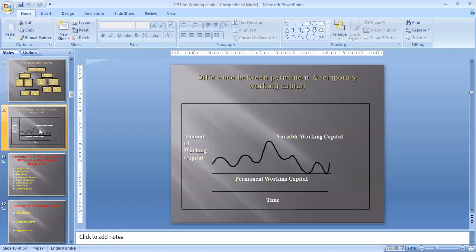You can see the design of this graph. It shows that sometimes the variable working capital demand is high, and sometimes it is low. So it doesn't remain fixed. It doesn't remain constant. It's always revolving, always circulating, always fluctuating. So this is the difference between permanent working capital and variable working capital.